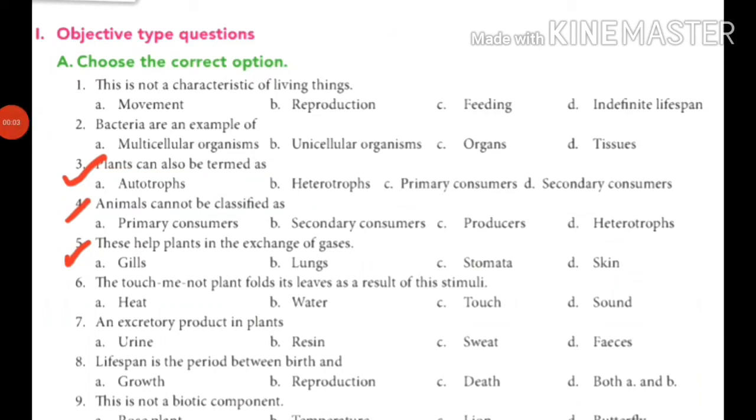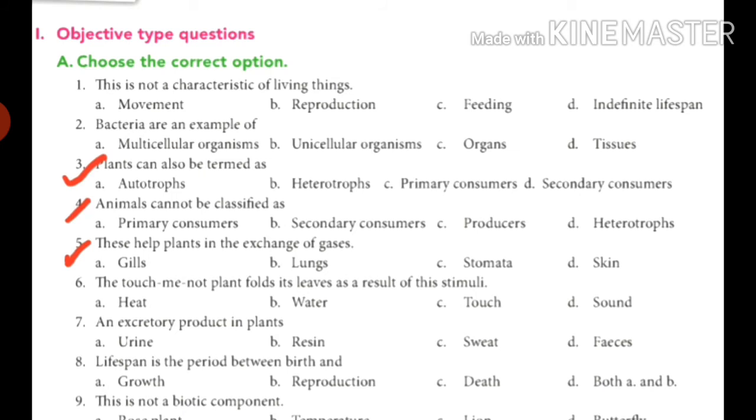Okay guys, let's see today's homework. Take out the MCQ in the exercise. MCQ number 3: Plants can also be termed as autotrophs, heterotrophs, primary consumers or secondary consumers. So find out the answer to this question.